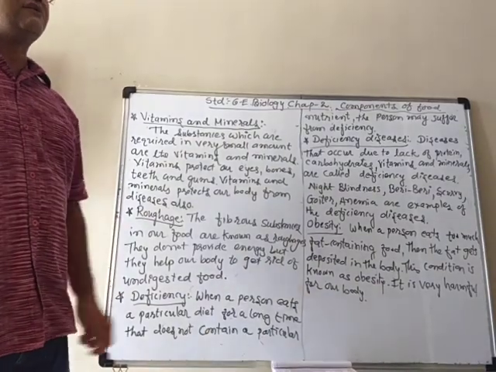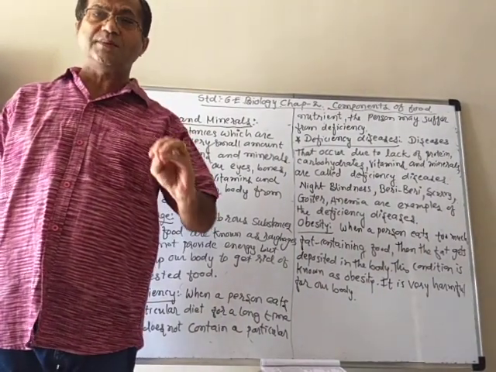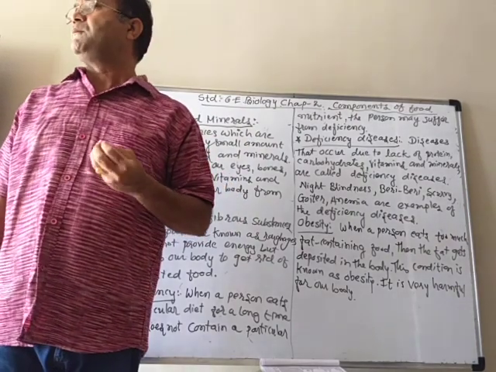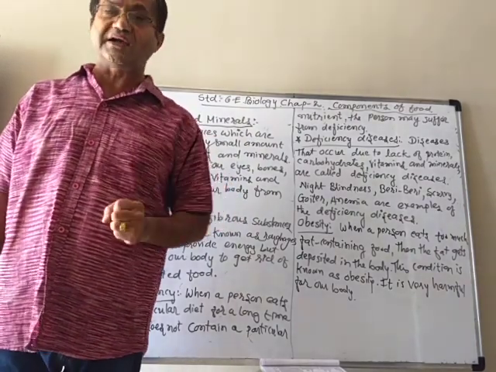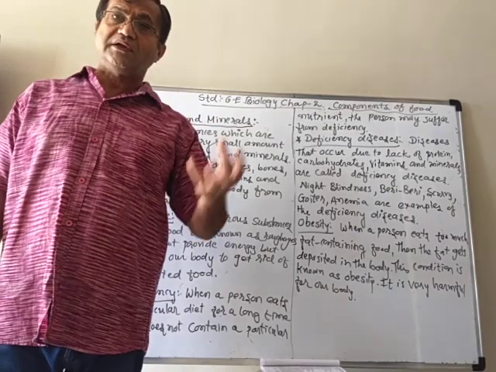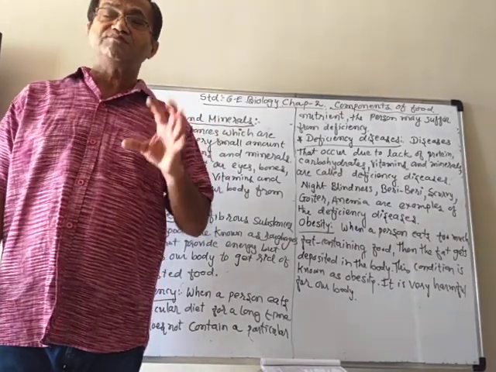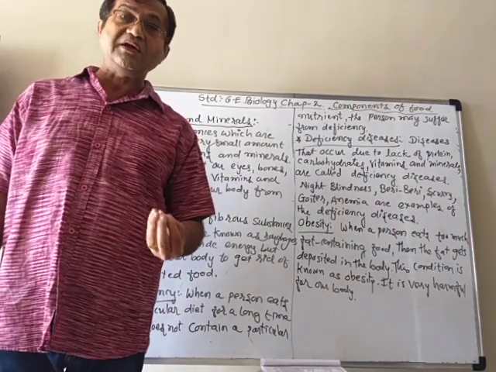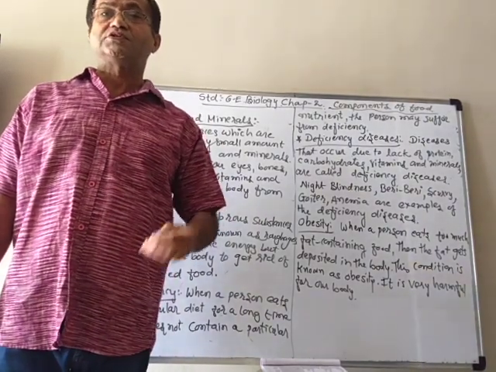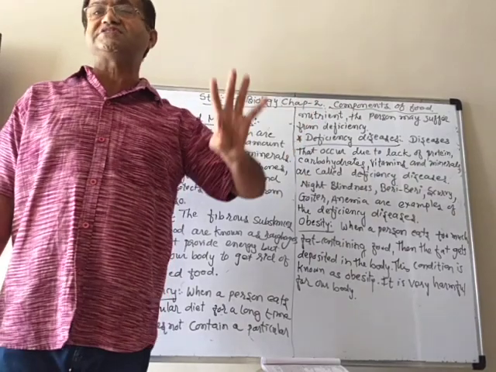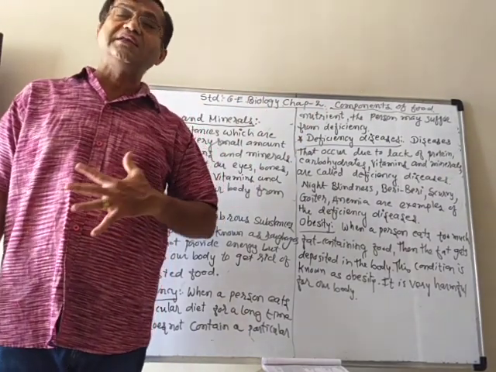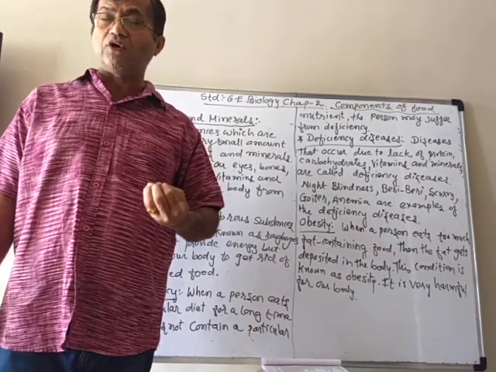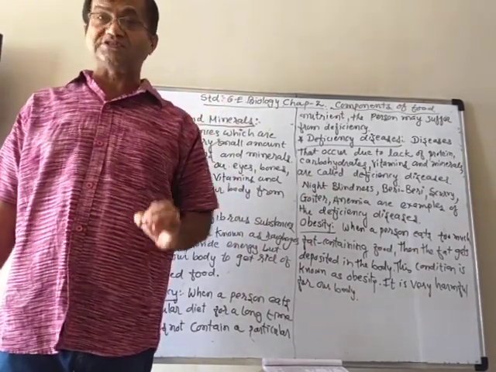Because we know that when we eat food, not all the parts will get digested. Some of the food parts will remain undigested. And if in that undigested food there are fibrous products, they will help us to pass it through the intestine, and then we can get rid of it from our body very easily. Then we don't have the problem of constipation.